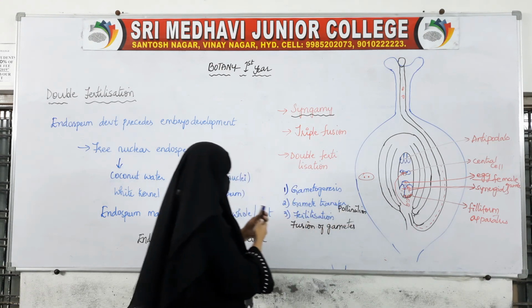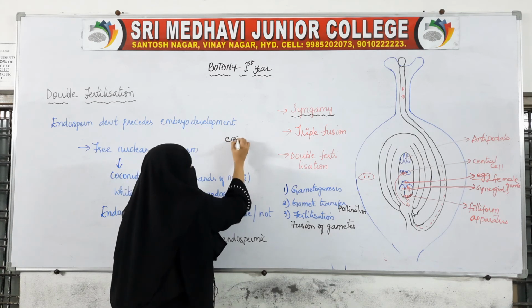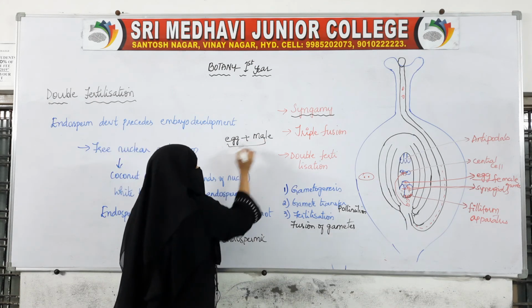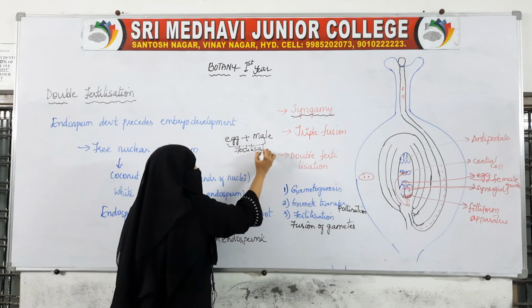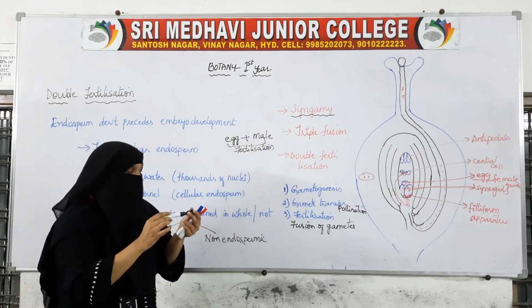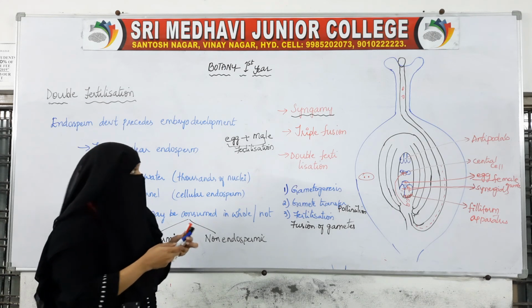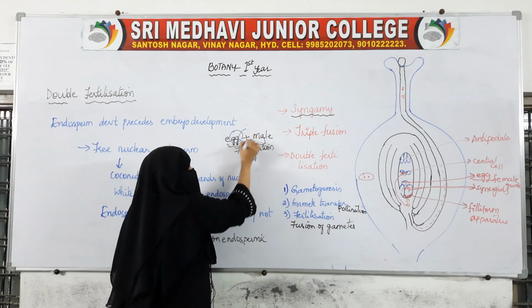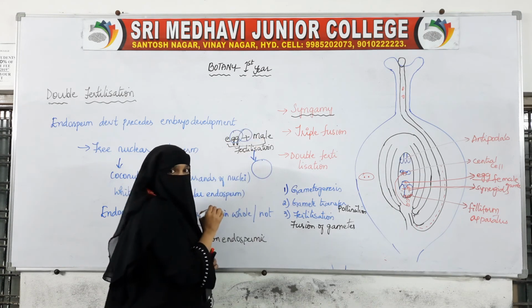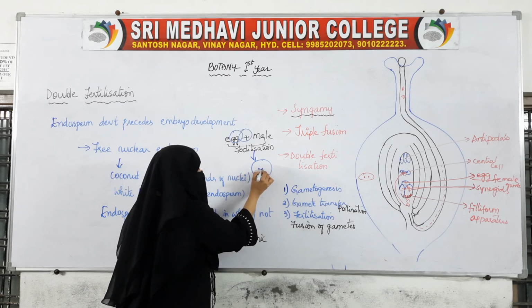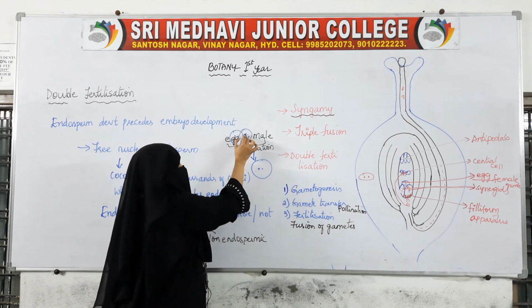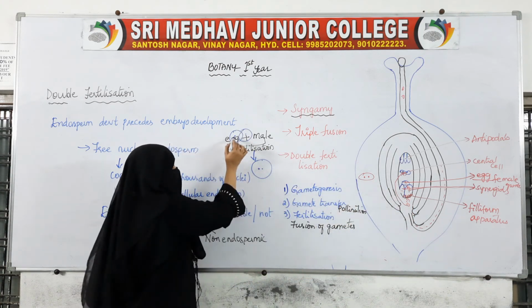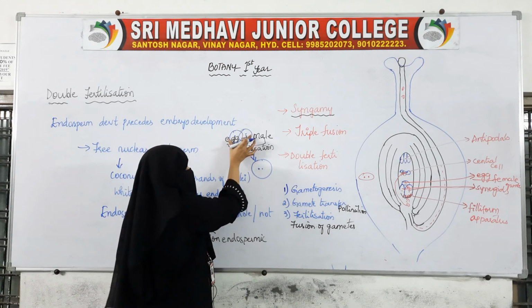Now here, if we see this, egg cell plus male nucleus fuses, okay, that process is called fertilization. This fusion of male nucleus with the egg, this process is called fertilization. Now after fertilization, when these two cells fuse, a new cell will be formed, and it will be diploid. So this is one nucleus, this is one nucleus, because the egg has one nucleus and the male nucleus has one nucleus. So two nuclei will combine.